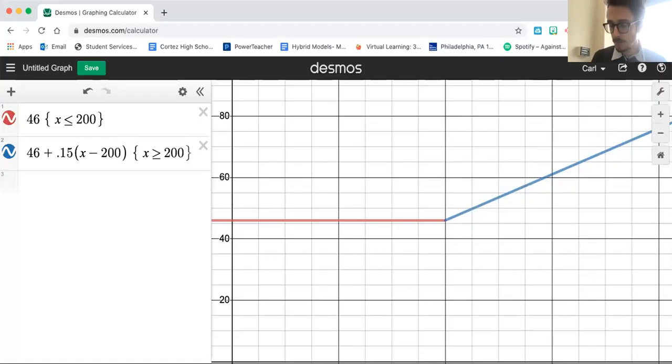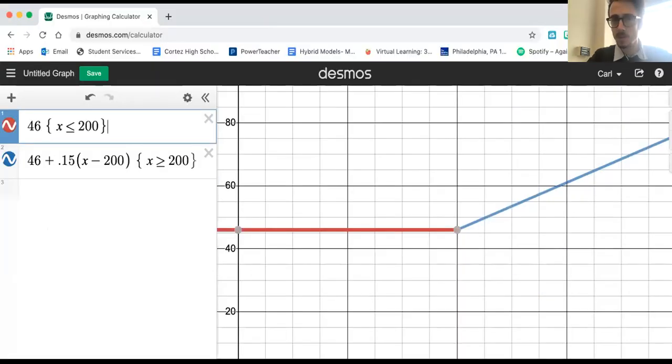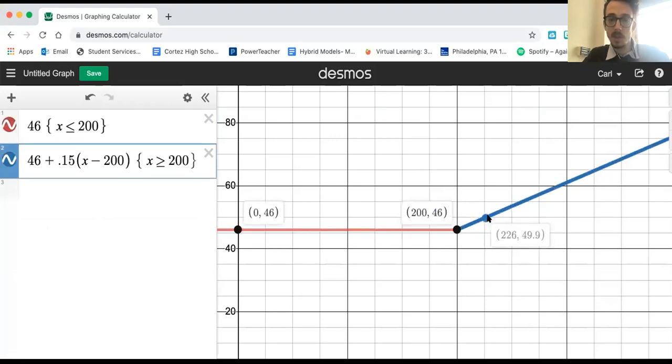All right, so take some time to really look at this, and I'm going to highlight some features that I think are important. I typed in that we had $46 for the base pay if our characters are less than 200. Notice that I switched it; before I had to type X. I'm using X to denote the number of characters. So if X is less than or equal to 200, as we see from here to here, it's just going to be $46. Whereas if it's greater than 200, we deal with this line here.